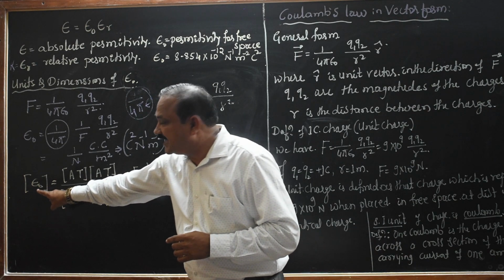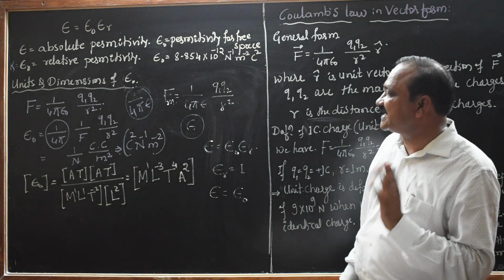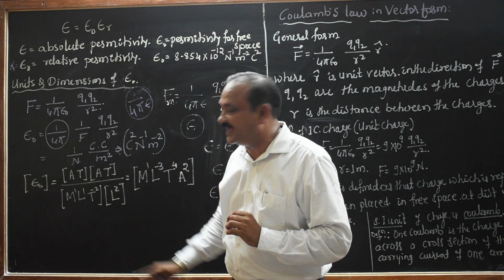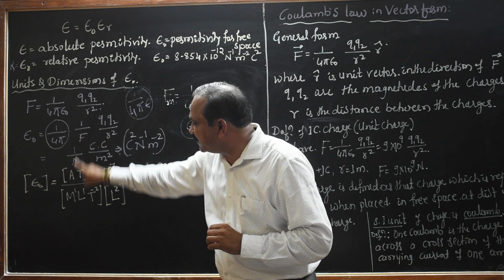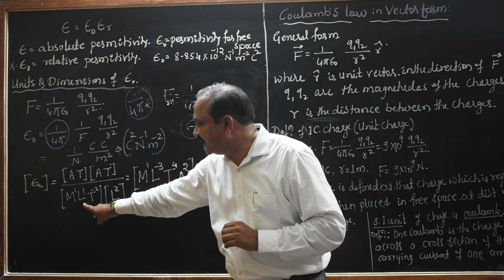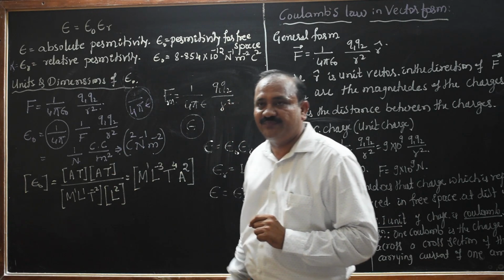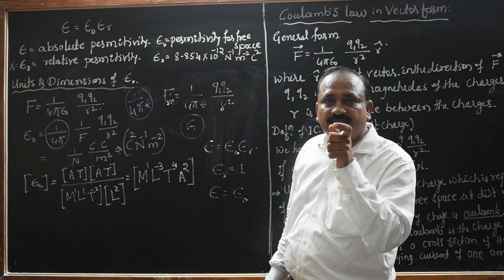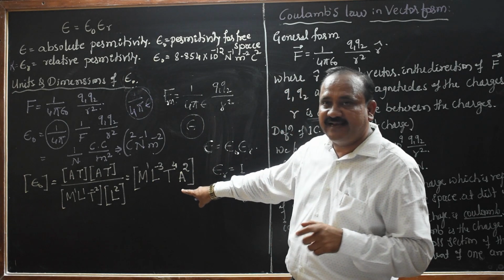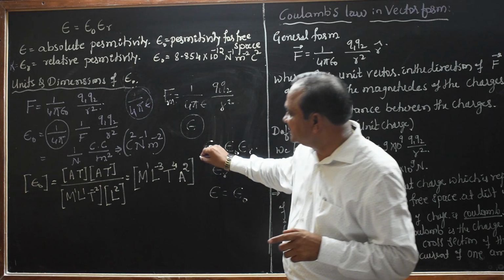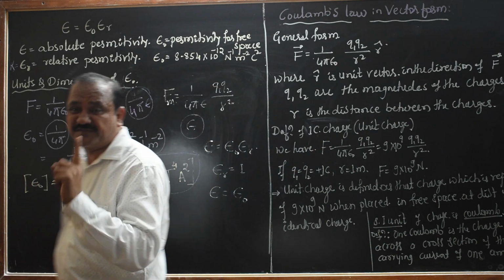Then epsilon naught's dimensional formula also we can write. The charge dimensional formula is A T, charge AT. The force dimensional formula is M L T raised to minus 2. Meter square is L square. Then the epsilon naught dimensional formula is M raised to minus 1, L raised to minus 3, T raised to 4, A raised to 2. This is the dimensional formula of epsilon naught.